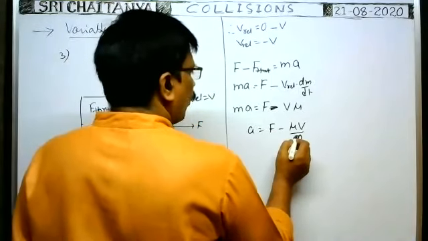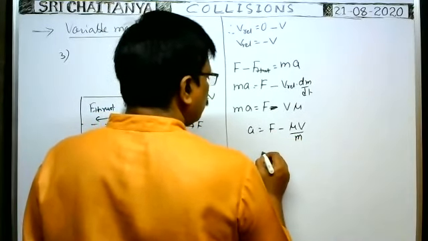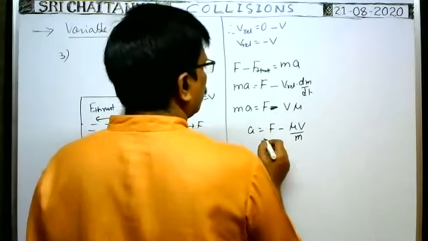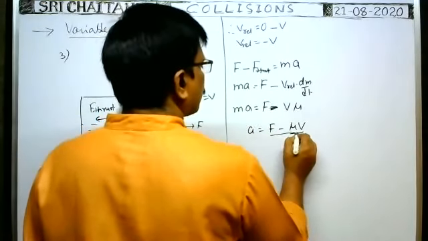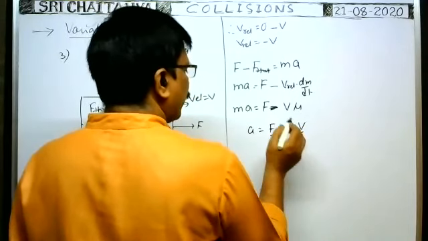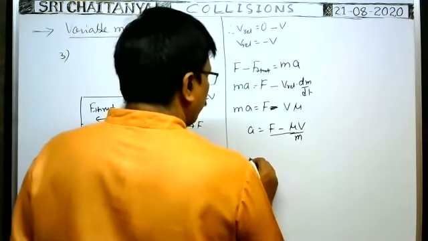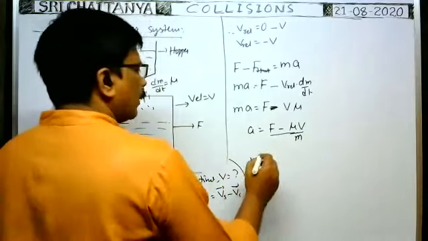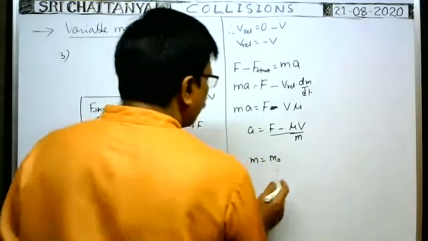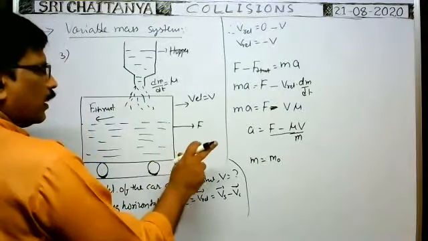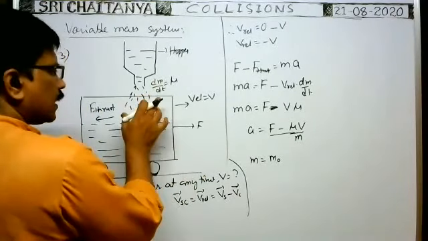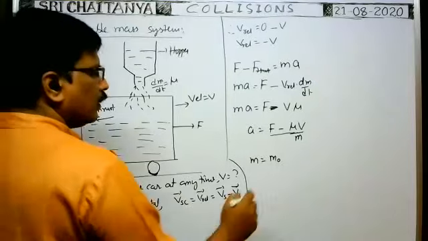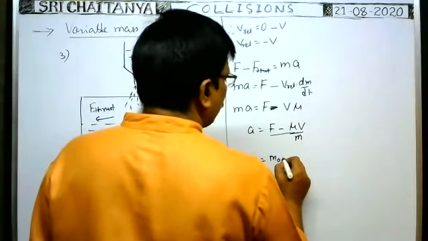Suppose here, what about the mass m? Of course, here a is equal to F by m. You will get it like this now. What is the mass of the car at any time t? Suppose m naught is the mass of the car without sand. In t seconds, what is the mass of the sand that falls into the car?